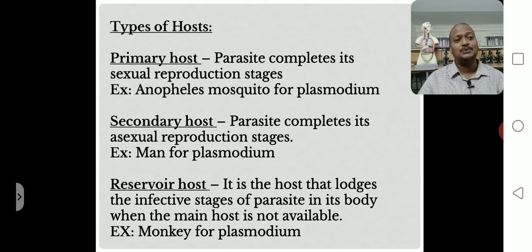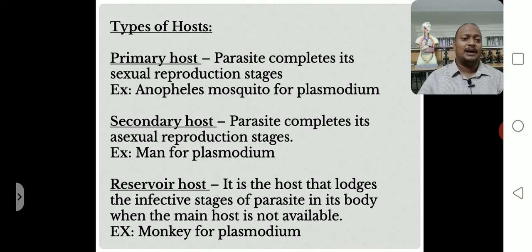In case the main host is not available, at that time the parasite is temporarily stored in the reservoir host, and in the reservoir host the parasite does not complete any type of life cycle process. If after some days the main host is still not available, in the reservoir host the parasite is going to be damaged, destroyed. Understood or not? Right? So that is called reservoir host.